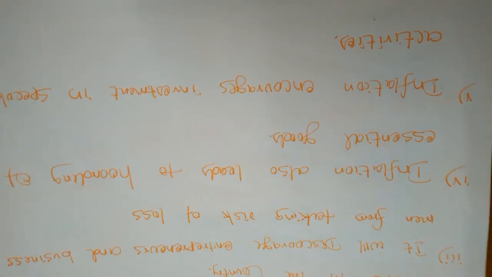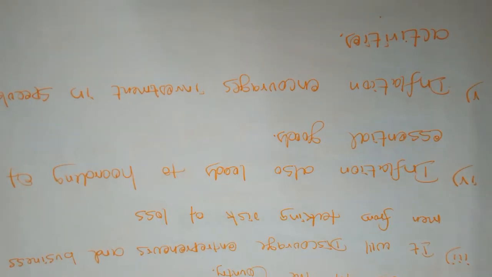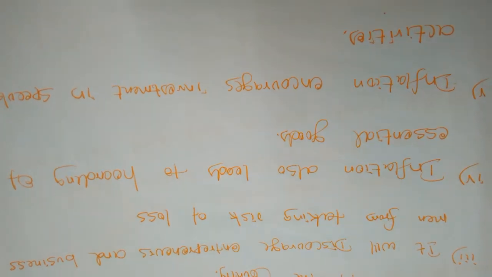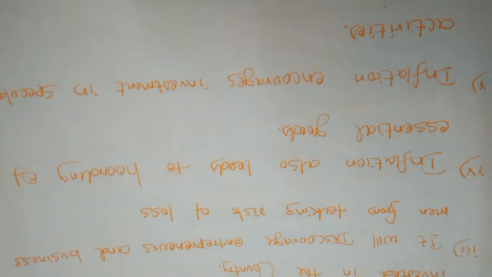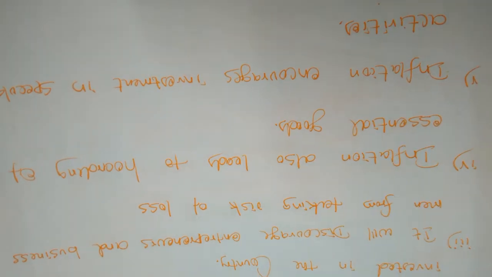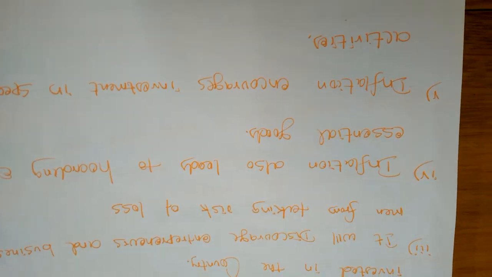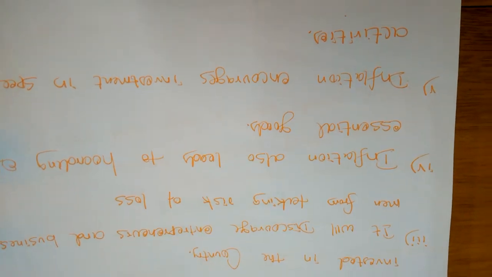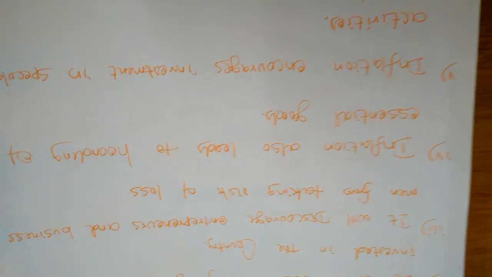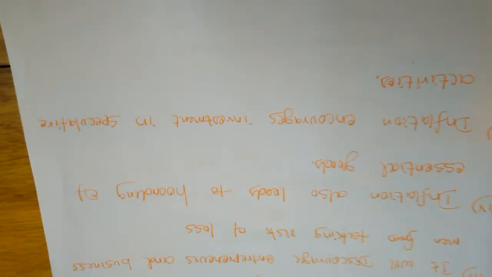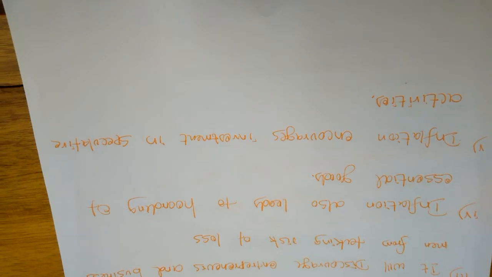All the producers and traders will hoard the essential goods in their warehouses, and after the demand for those commodities increases, they will bring them to the market and fix a high price. The last one is that inflation encourages investment in speculative activities.